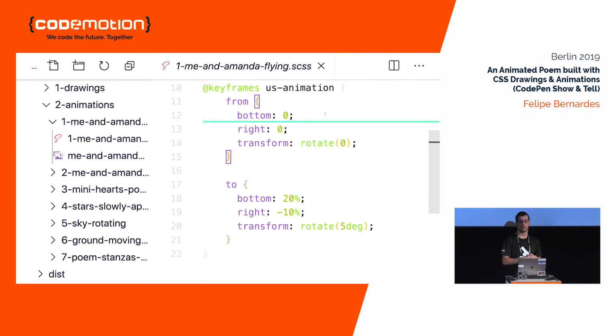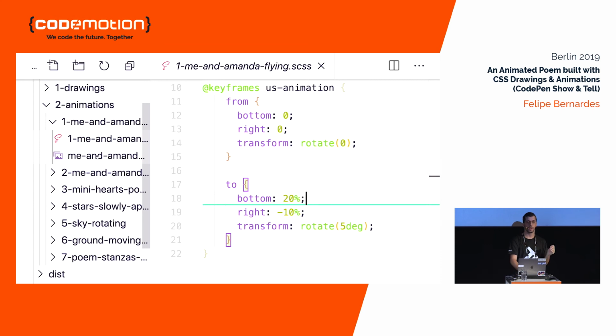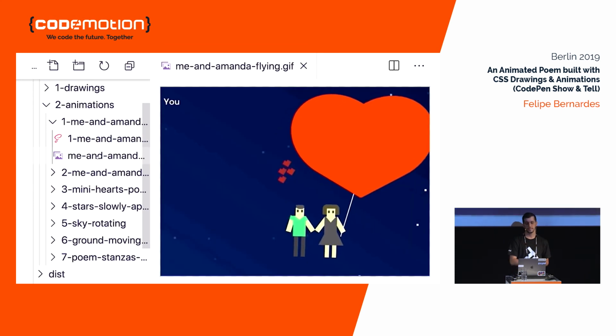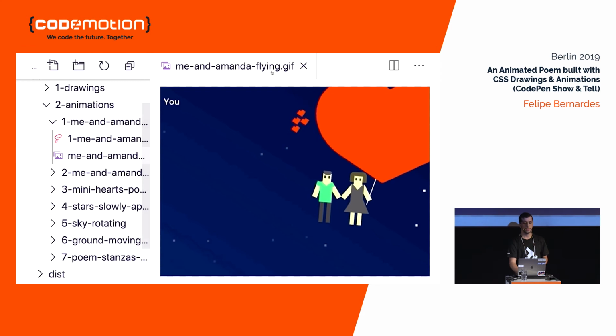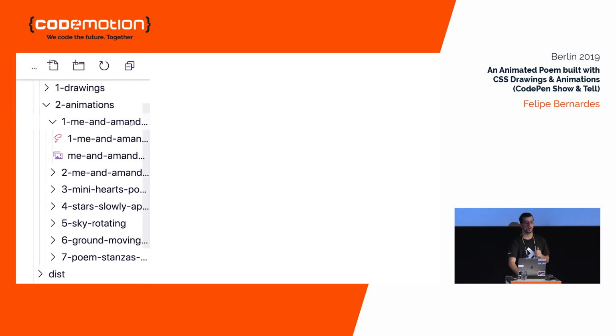So the initial values are bottom 0 pixels and right 0 pixels. That means at the start, we are tied to the bottom, to the ground, and we are not rotating either. And in the end, we are 20% from the bottom of the screen, and also minus 10% from the right of the original position. And also, we rotate a little bit to the right. Let's take a look again. Okay. Got it? Let's see the next ones.